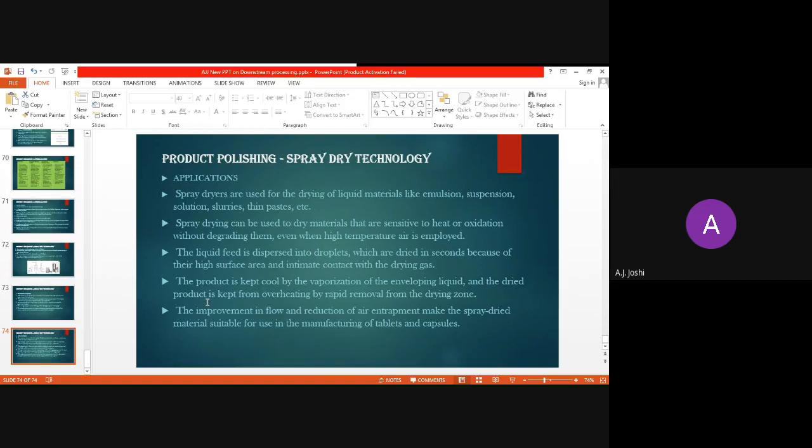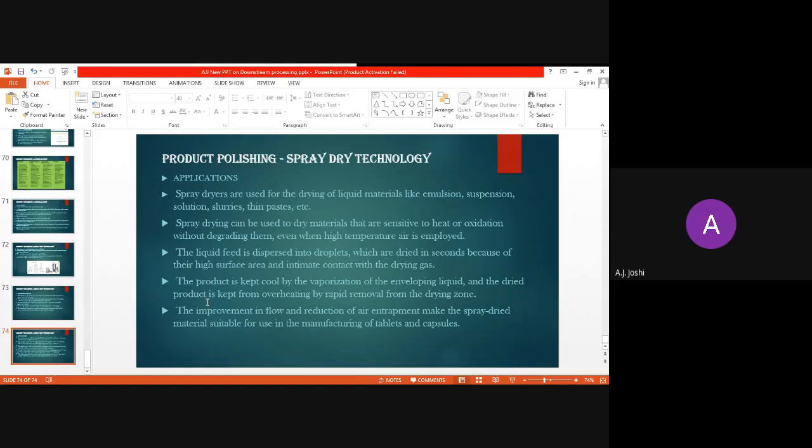But as the product is in the form of droplets, it is protected by the enveloping liquid. Then the time that the product spends in the dryer at the high temperature is very low. Why? Because there is rapid removal of the product from the drying zone.